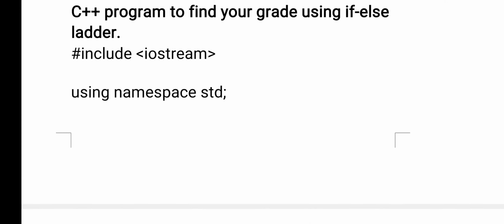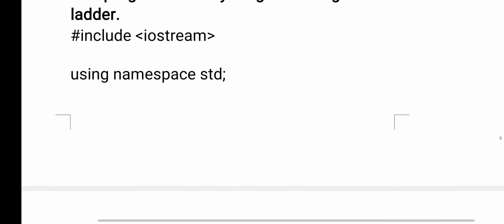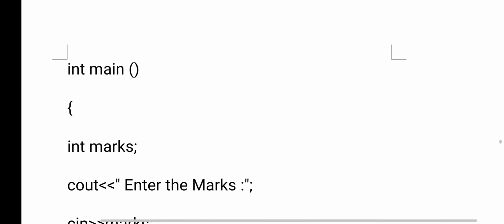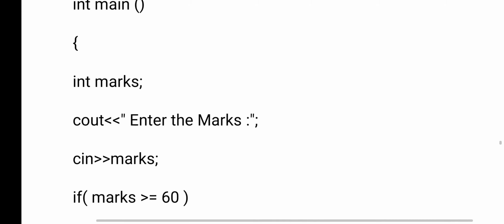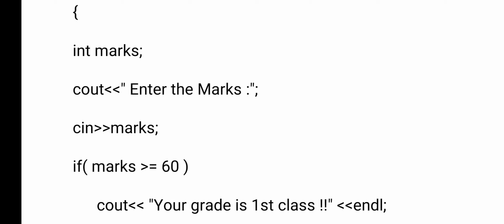It is as usual a preprocessor command. iostream is a stream file. Next I have included one library file, std. Now come to the main function. What is the use of the main function? From the main function only your program execution will be started. In this, you see how many variables I have given. One variable I have initialized, and one variable I have declared but not initialized. What is the name of the variable here? Marks. Now cout, enter the marks. cout is the output statement.